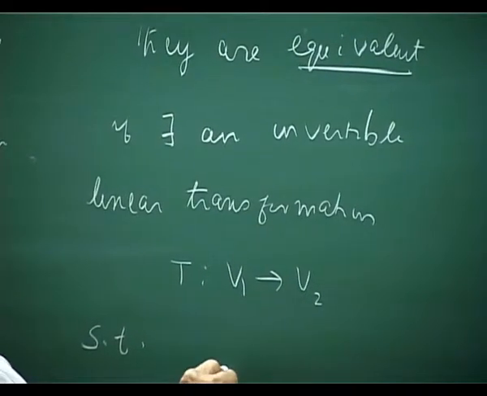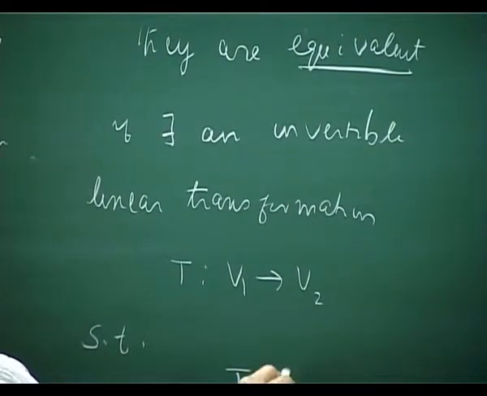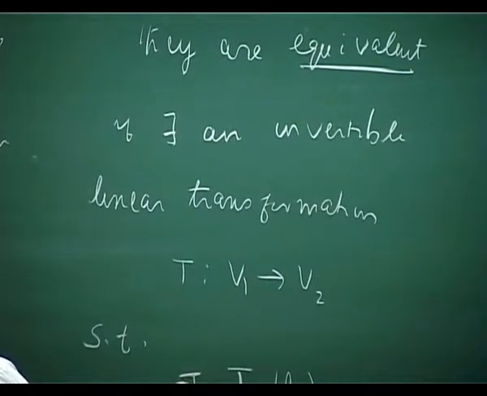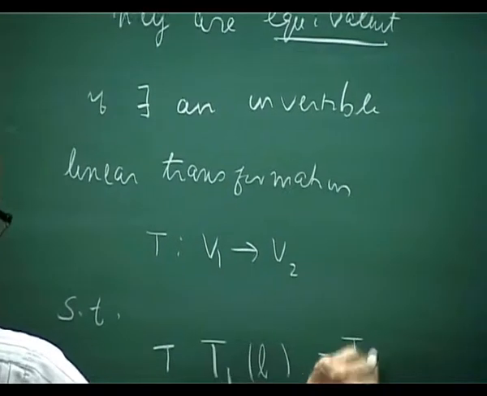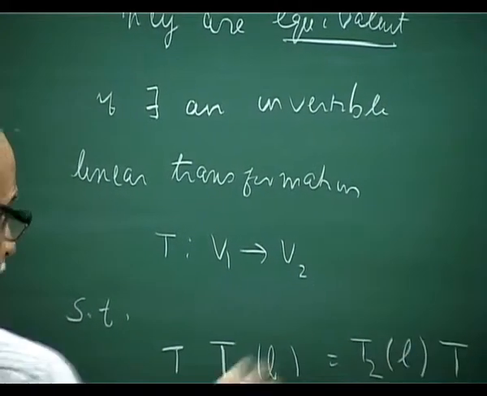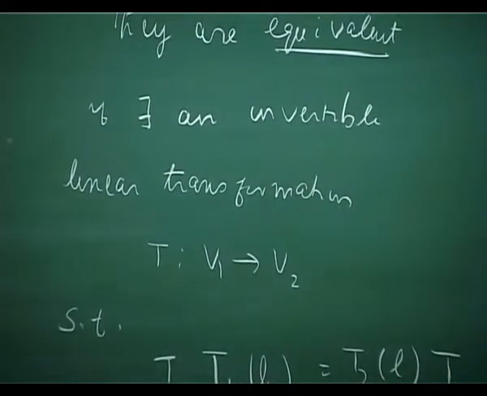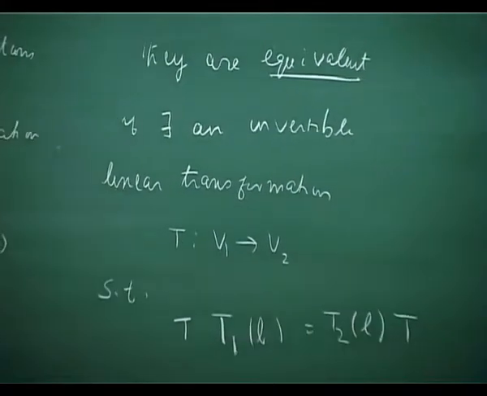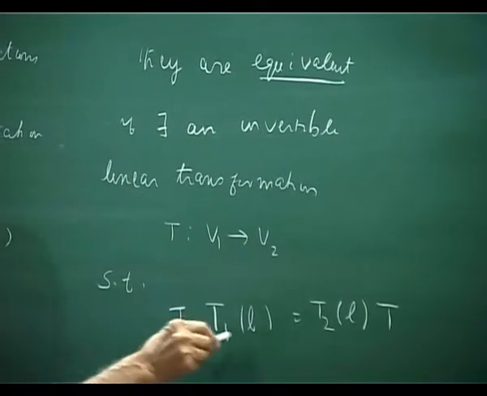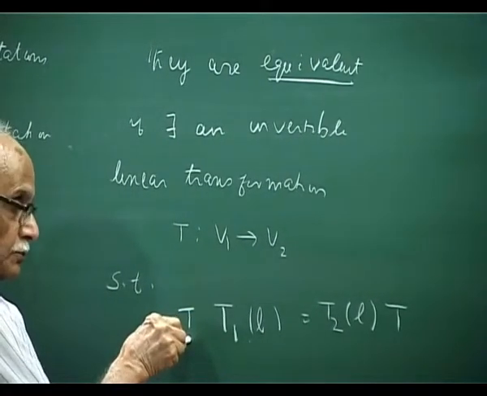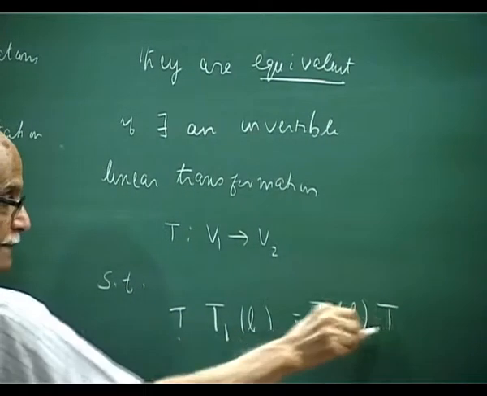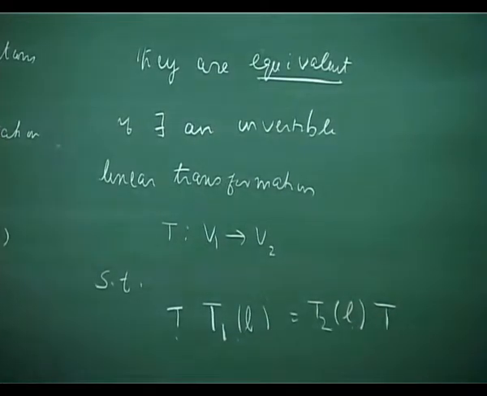if I act first with T1 with an element of the Lie algebra L and then act T, this is T2 of L T. So here first I act on V1 with this one, apply T, and I am in V2, or I first map to V2 and then act with T2.